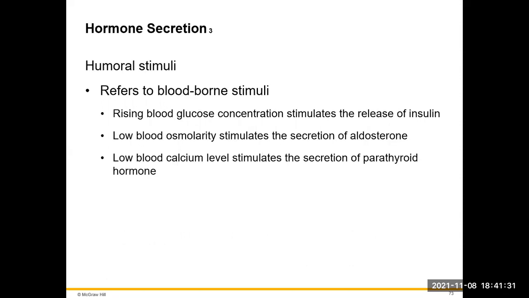Humoral stimuli is going to refer to a bloodborne type of stimuli. We're going to have rising blood glucose concentrations, which are going to stimulate the release of insulin, or low blood osmolarity, which is going to stimulate the release of aldosterone, or low blood calcium, which will stimulate the release of parathyroid hormone. So we have a number of things that are going to be carried in the blood, or changes in the blood, that are going to initiate the release of hormones.